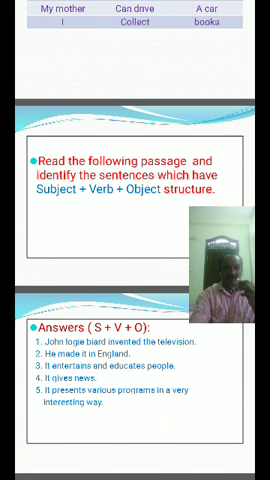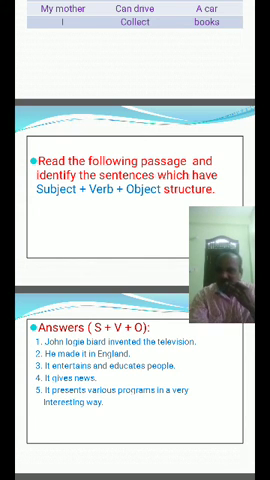It entertains and educates people. It gives news. It presents various programs in a very interesting way. It has many advantages. There are disadvantages too. Sometimes it gives wrong information. It distracts the youth. It disturbs people.